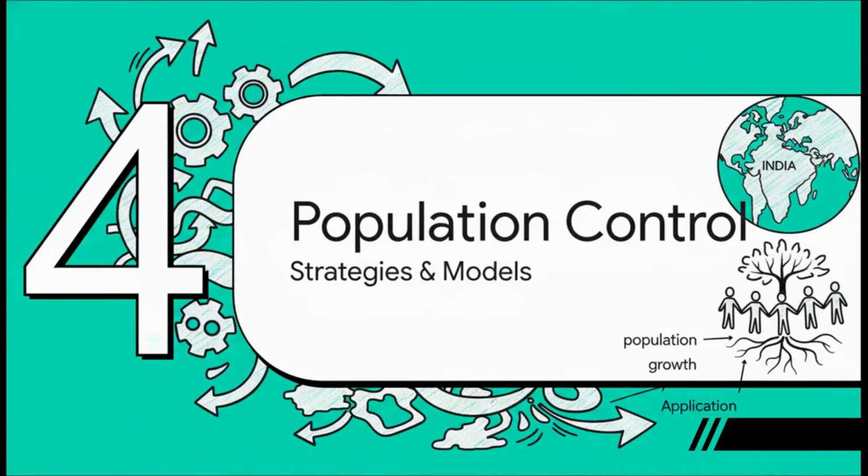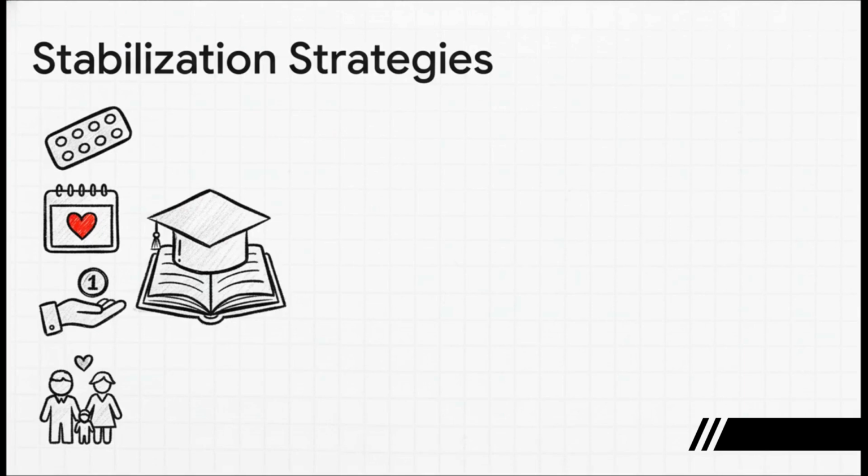Okay, so we've identified the problem. Now, let's talk about solutions. This next section covers the strategies and models that governments, including India's, have used to manage and stabilize population growth. This is the application part of the chapter, and it's super important. Here are the key strategies.